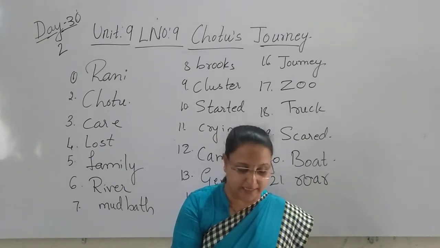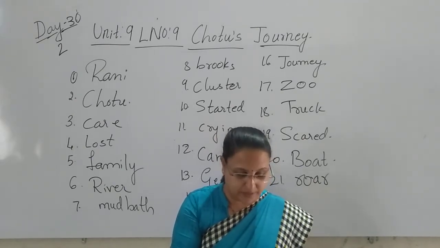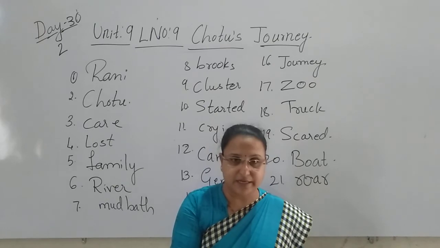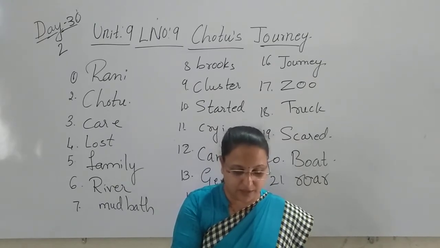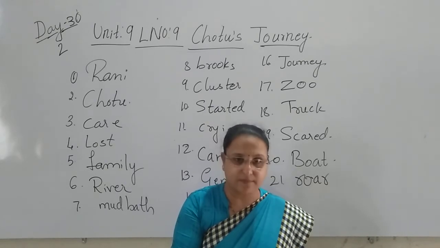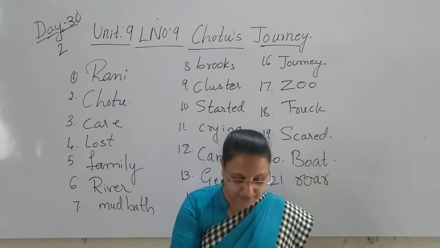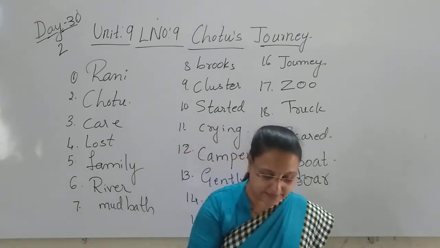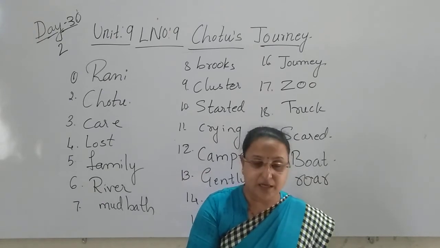However, one day he got lost. His family was going to the river bank to have a mud bath and drink water. The river was very far. They had to cross many small brooks and thick clusters of trees to reach the river. Chotu felt hungry. He stopped to eat grass, and when he had eaten his fill, he looked up.